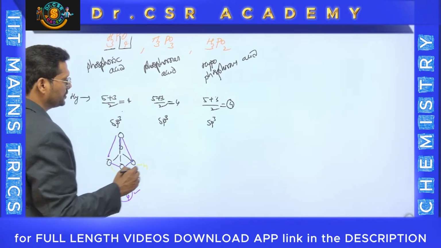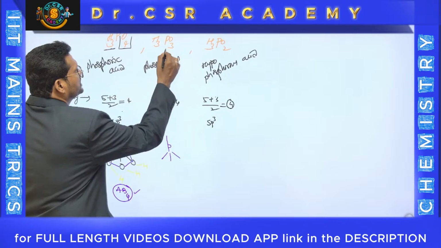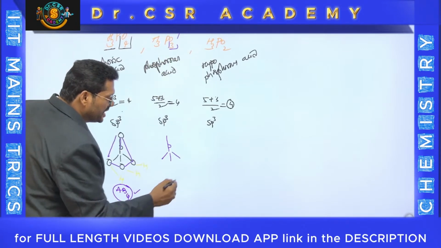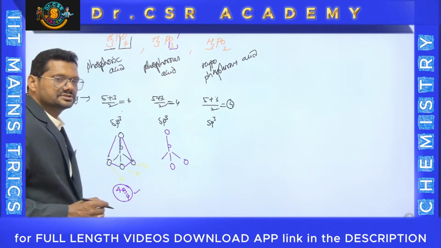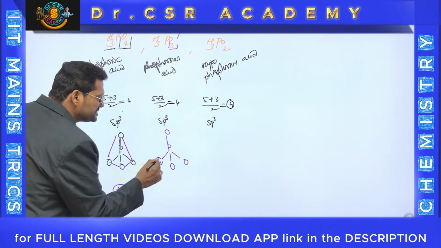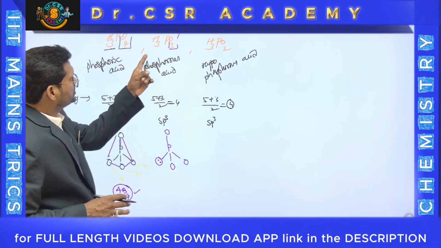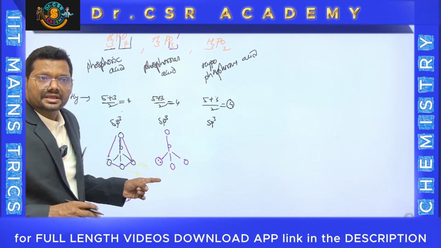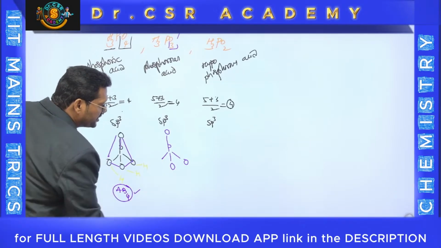Coming to this molecule, again the same thing, phosphorus with 1, 2, 3, 4 bonds. But there are only 3 oxygens, 1, 2, 3, and one is missing, and you might keep a lone pair there. Students will make this mistake; there is a chance that you might put a lone pair, but actually a lone pair is not available here.